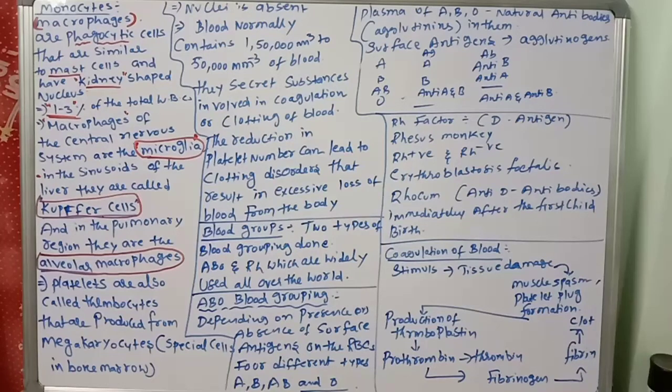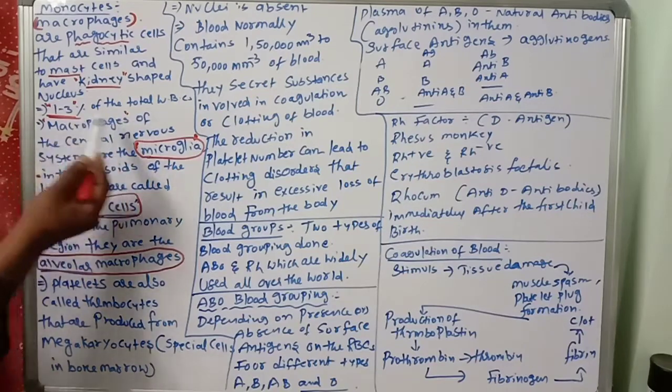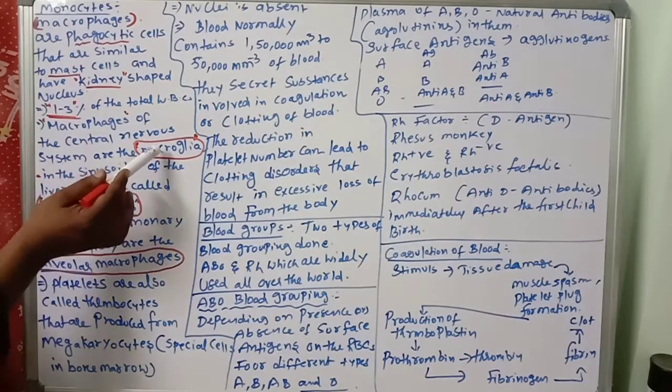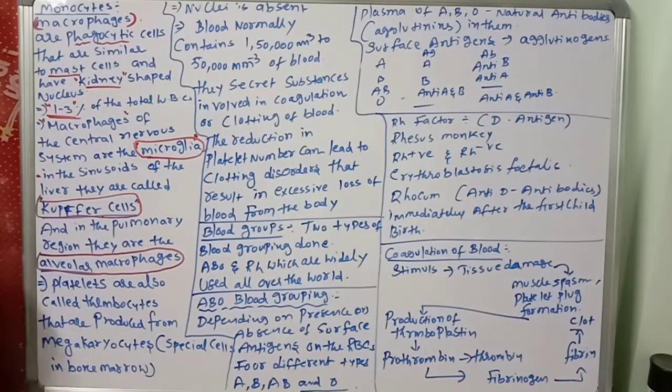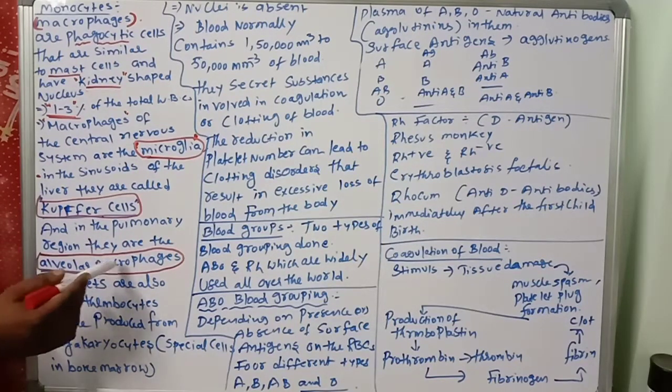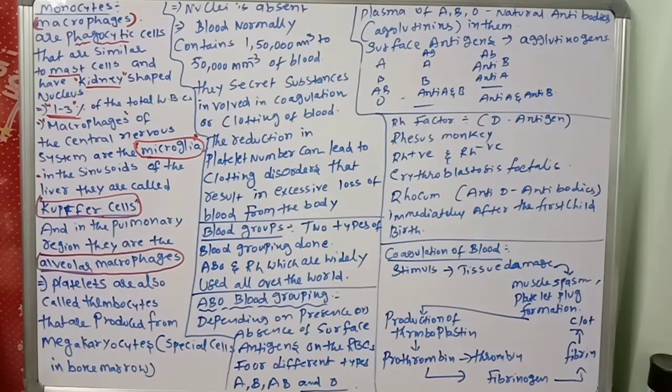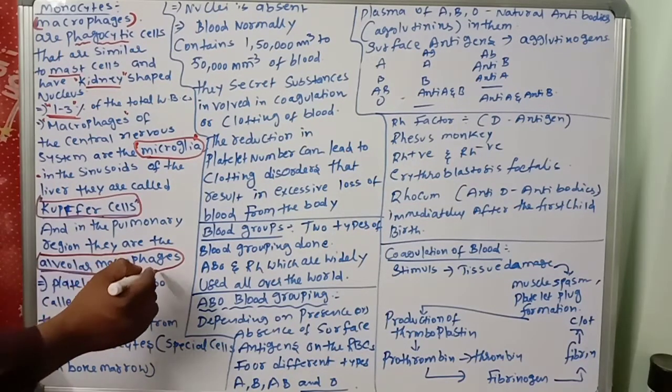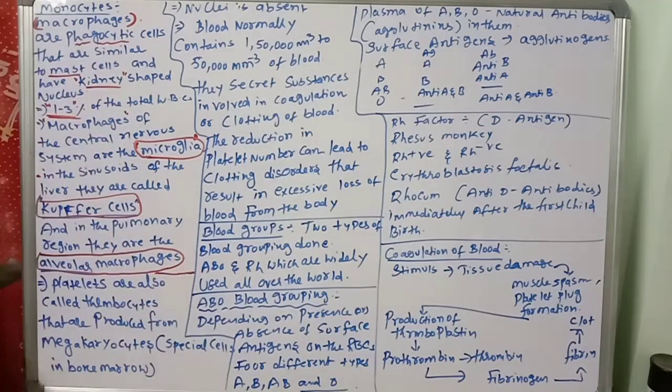Next, the macrophages, another important point. The macrophages of the central nervous system are the microglia. In the sinusoids of the liver, they are called Kupffer cells. And in the pulmonary region, they are the alveolar macrophages. Up to here, monocytes. Next, come to platelets.